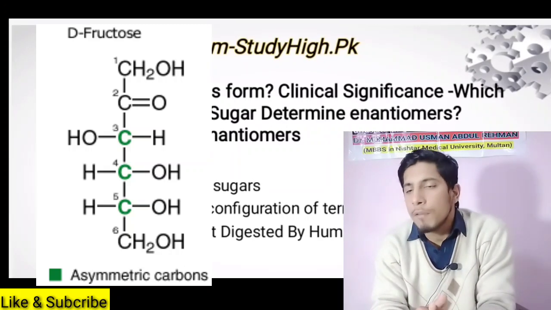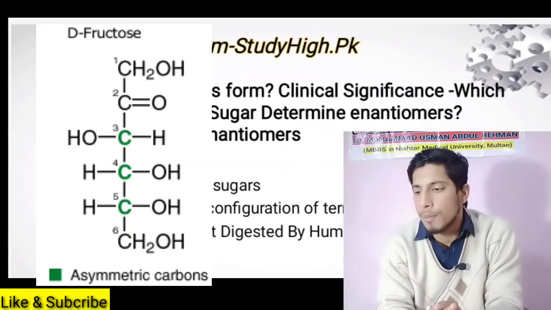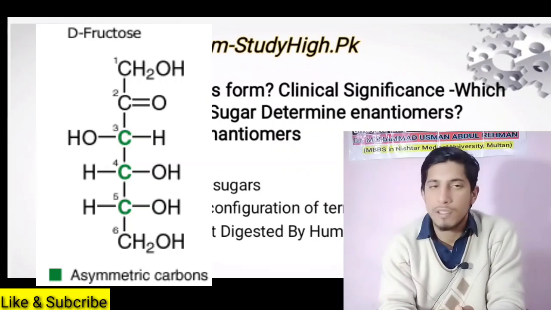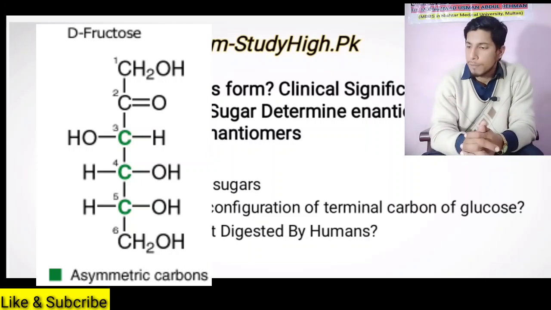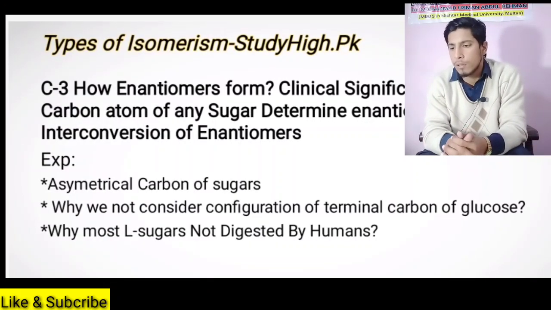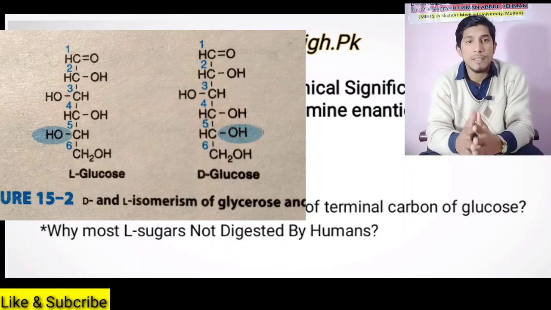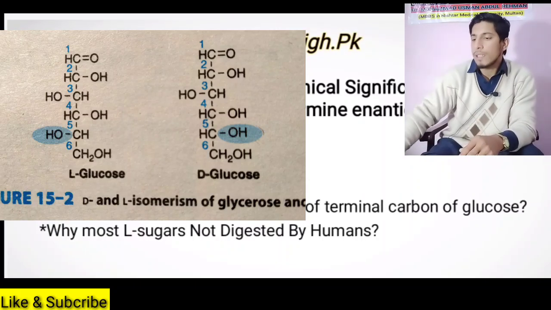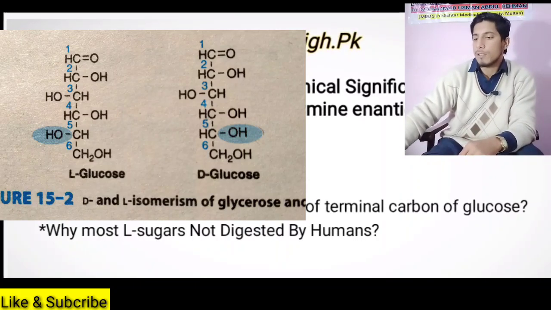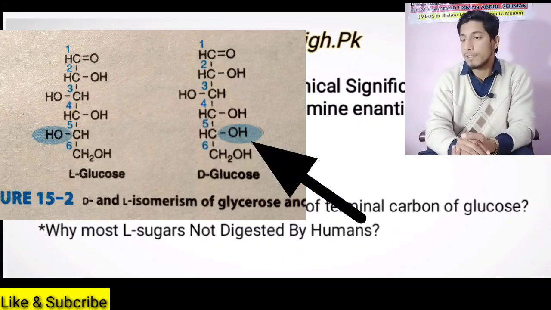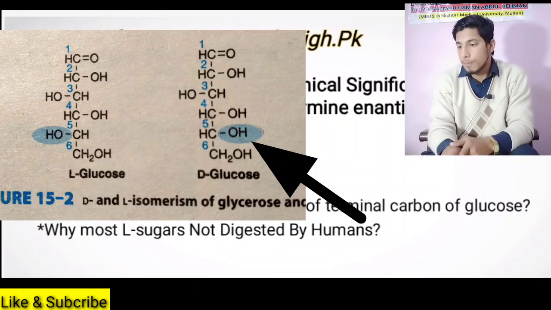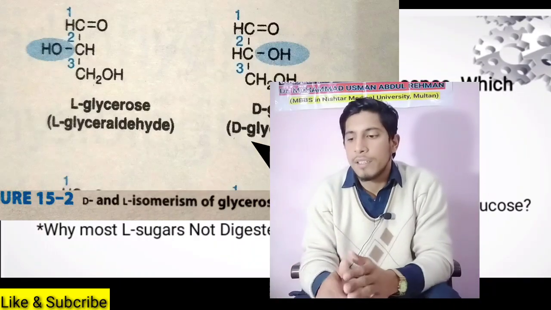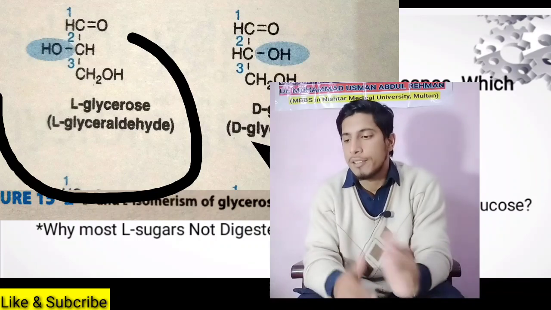First thing, after completing the discussion about enantiomers, you will also come to know about some different concepts, like why we do not consider the configuration of the terminal carbon of glucose, and why most L sugars are not digested by humans. To understand enantiomers, first I want to define what enantiomers are. Like this is L-glyceraldehyde, D-glyceraldehyde.